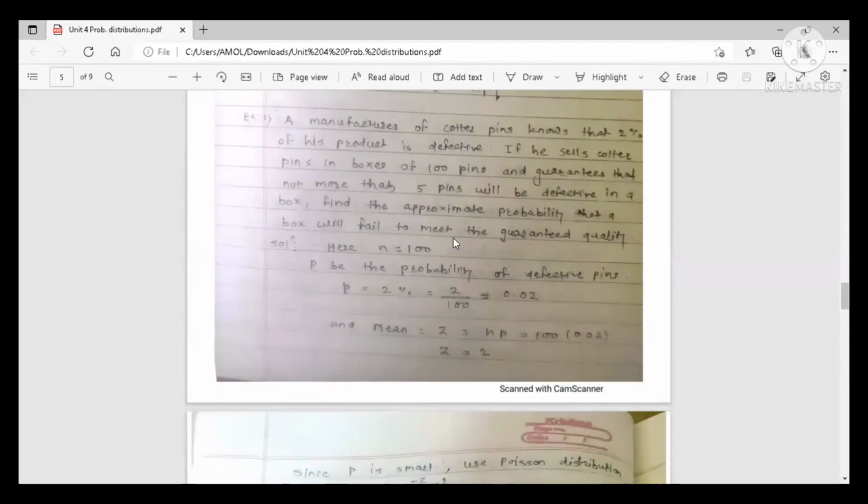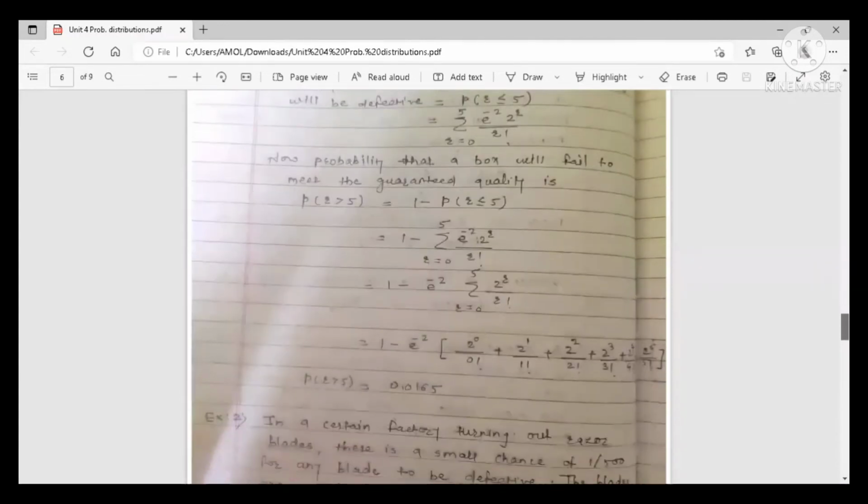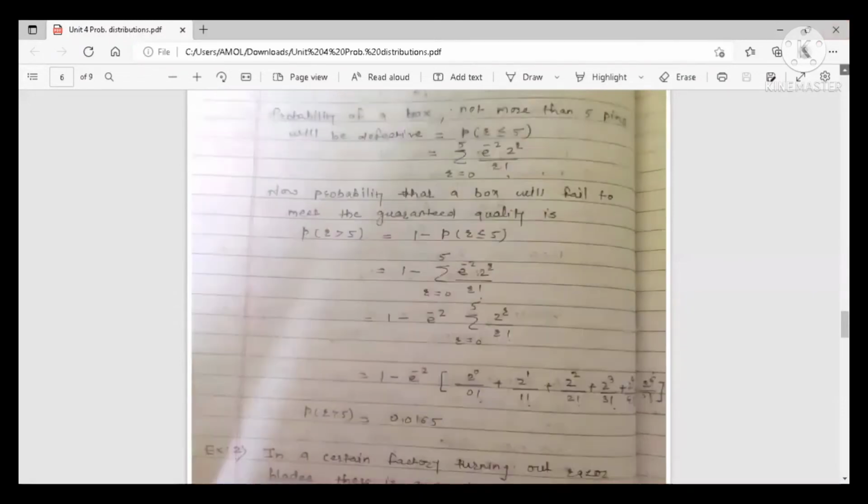This previous step is the probability of the guarantee.